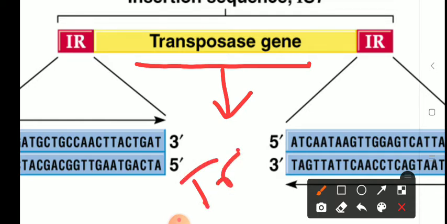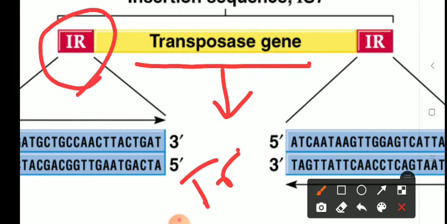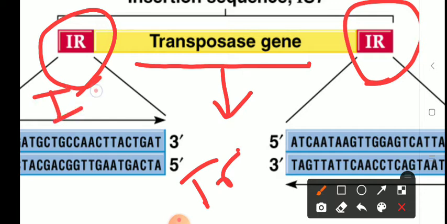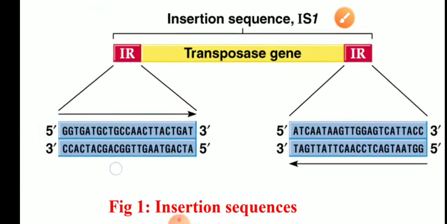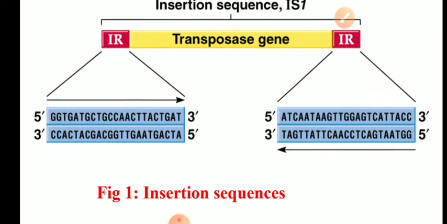This protein is required for transposition of transposons, and at the right end as well as at the left end there is an ITR, inverted terminal repeat. If you look at the sequence shown here from 5 prime to 3 prime end, in the right one as well as in the left one, you can see the inverted terminal repeat. Is that clear?